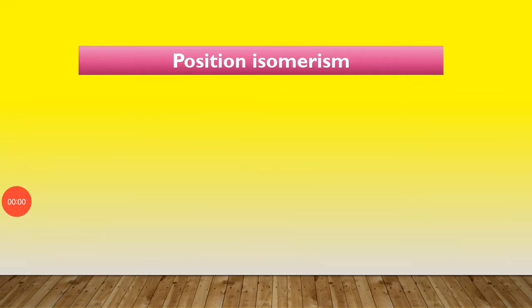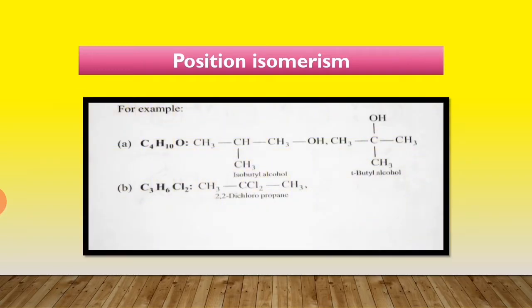Position isomerism. Compounds having the same structure of the carbon chain but differing only in the position of the multiple bond or of the functional group are called positional isomers. For example, isobutyl alcohol and tertiary butyl alcohol. Both the structures are different but their molecular formula is the same, that is C4H10O.